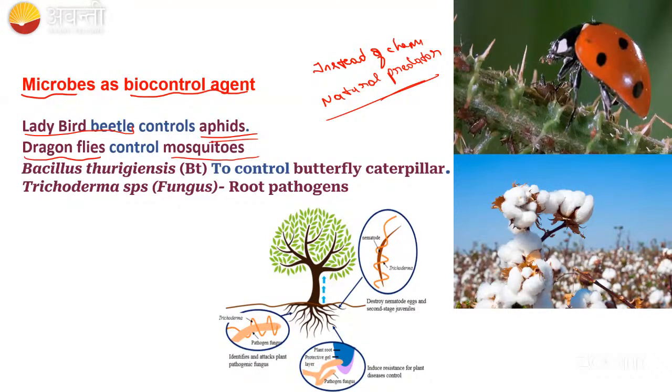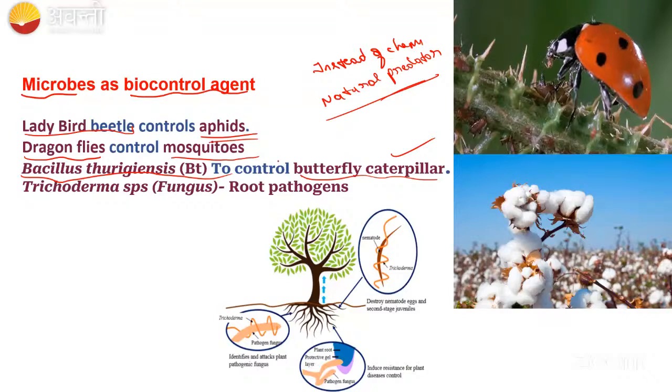we used the dragonfly, and to control the butterfly caterpillars, they will harm the cotton plant, right? For that, we used the Bacillus thuringiensis. What we did in the last class, we took the spores, we took the powder of Bacillus thuringiensis, we mixed it with the water and just poured on the plant, right? So thereby, whenever the butterfly and caterpillar feed on that plant, what will happen?